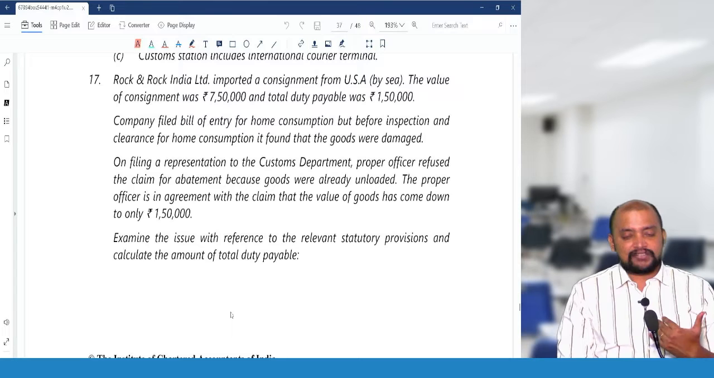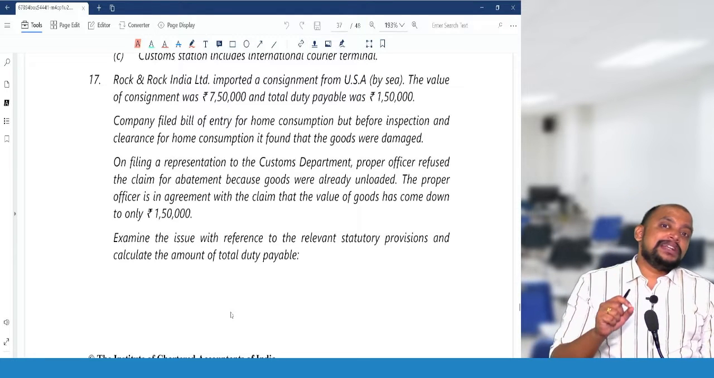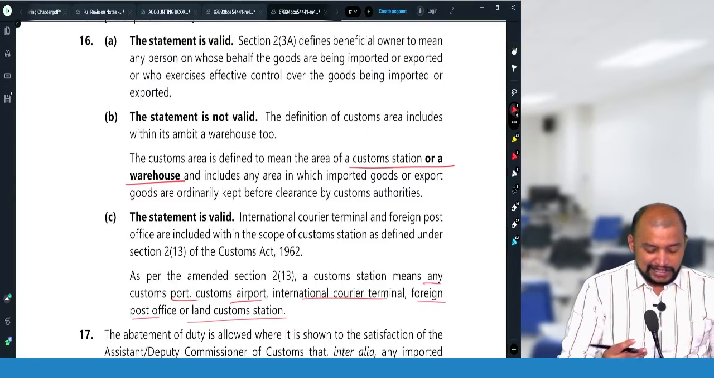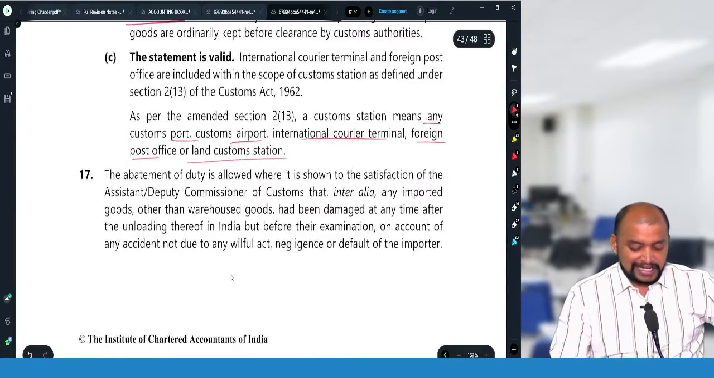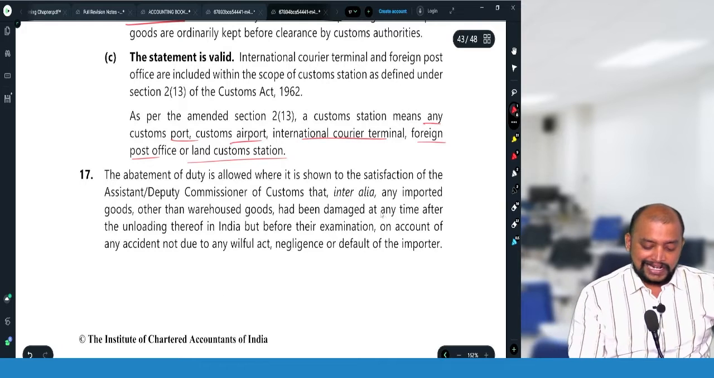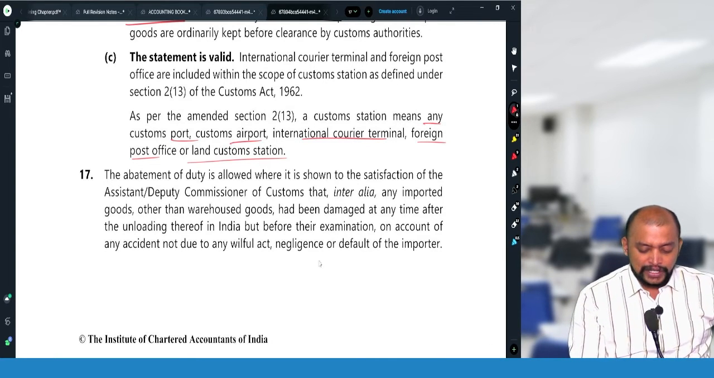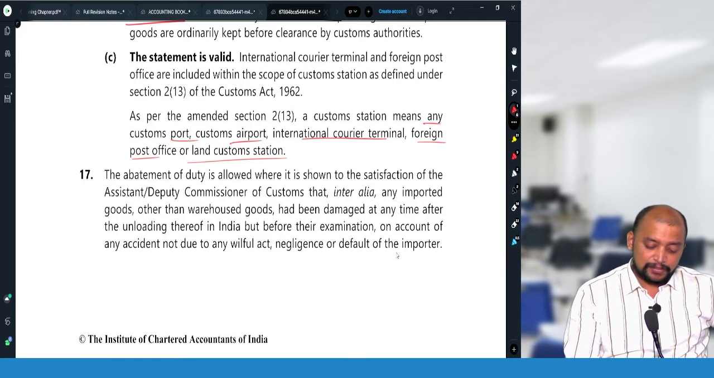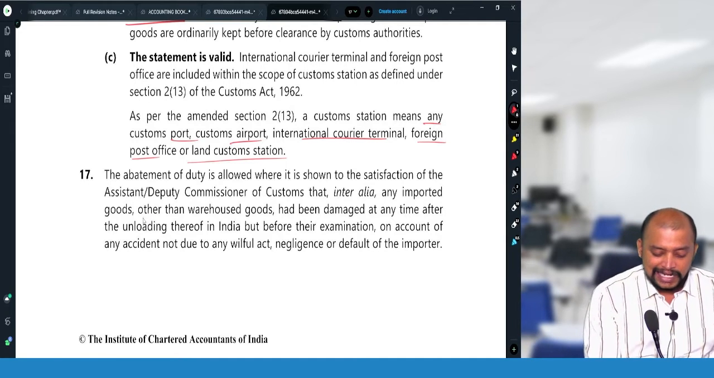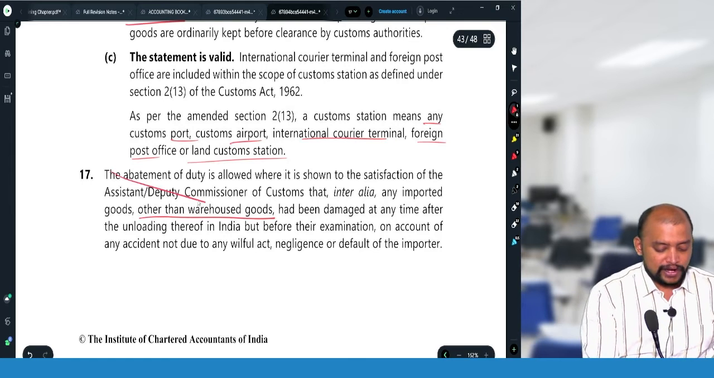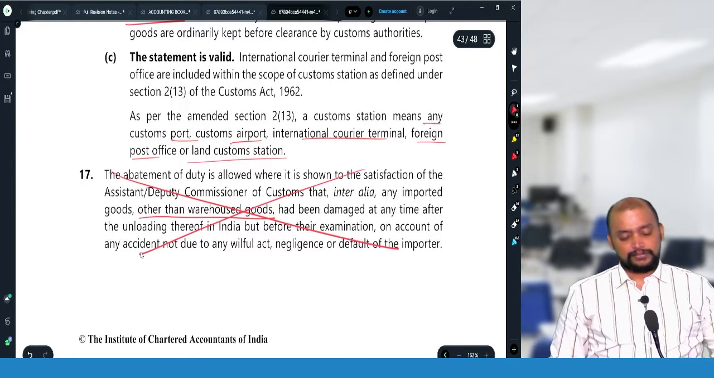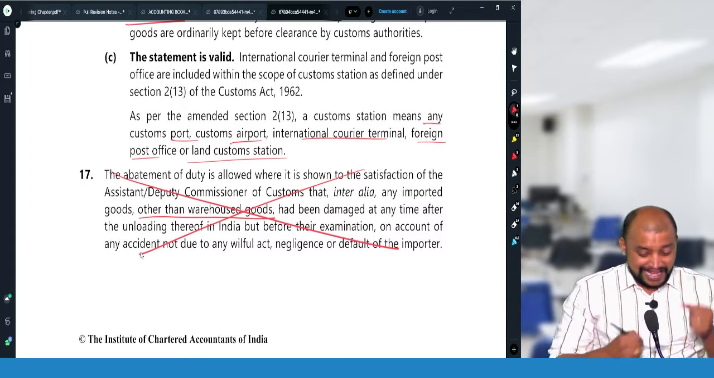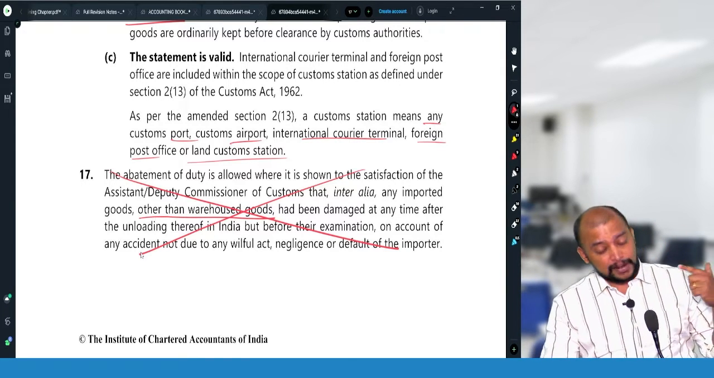See, abatement is applicable at any time before actual clearance, but in the study material it is given that it is available at any time after unloading, but before examination. But actually it is available even in case of warehoused goods. They are telling other than warehoused goods, which is wrong. Even in case of warehoused goods, abatement is applicable. So this paragraph is wrong, but the answer they computed is correct.